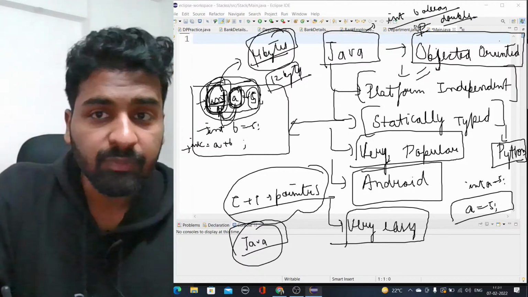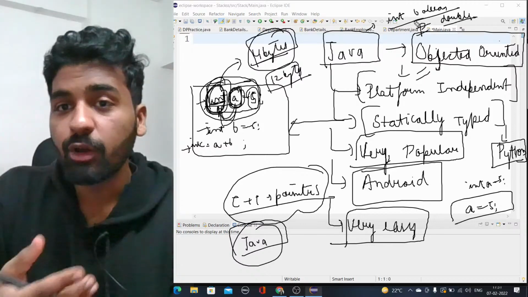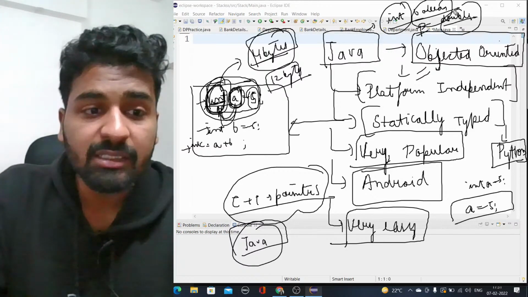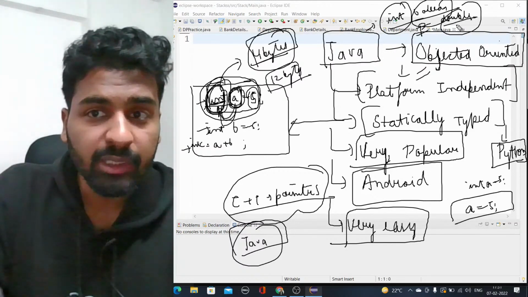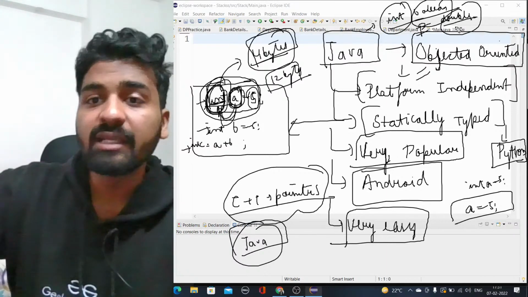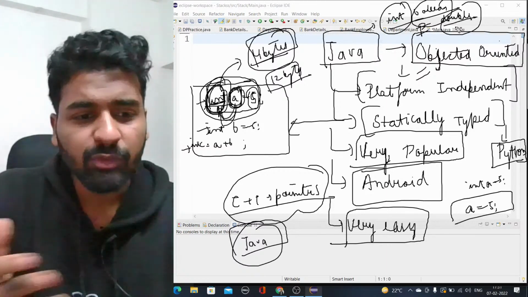All these are primitive types. They don't have classes. But because we want to prove that this is a pure object oriented language, we have wrapper classes as well. We have wrapper classes on these types like int, boolean, double. When we have wrapper classes, we are saying that it is a pure object oriented language. So there is a debate, and we don't have to go into that.